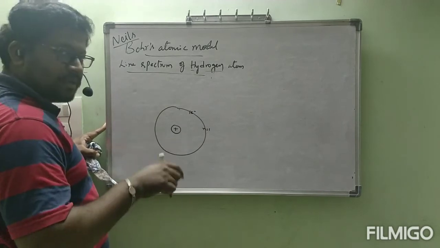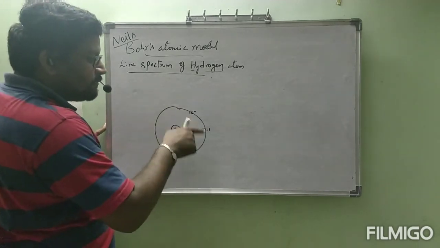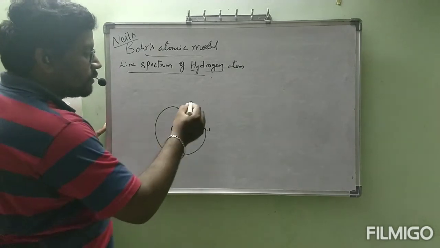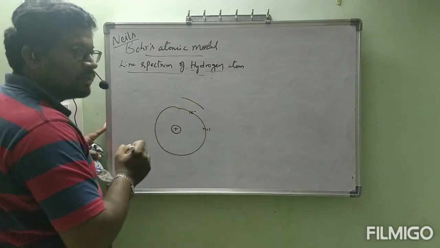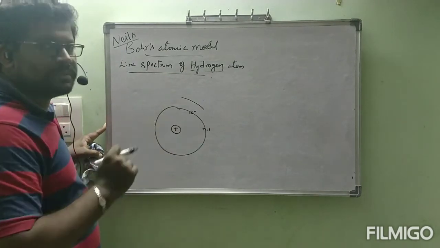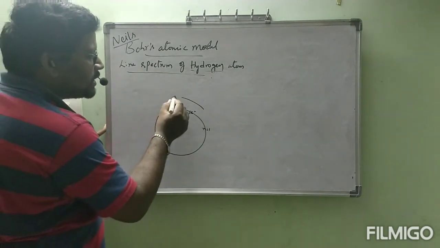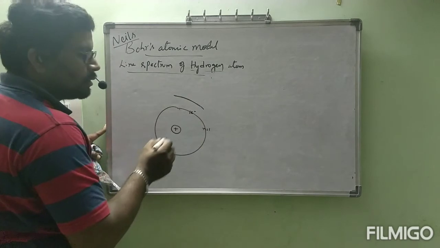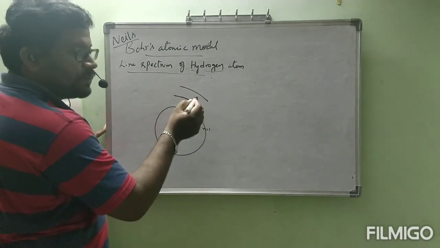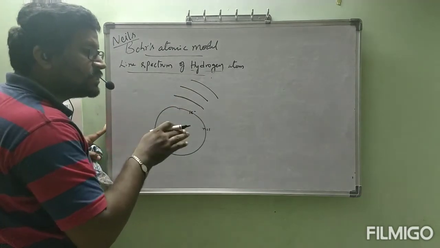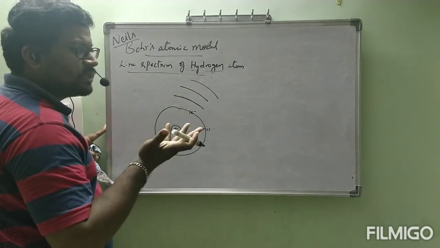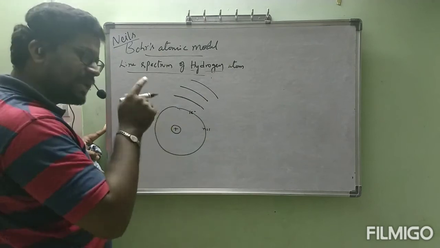But don't think that the second orbit is not there. It is there, but no electrons are present. It is one energy level, it is another energy level, n is equal to 3, this is another energy level. When electrons are present, they are visible. Otherwise, they are not visible, but they are there only.